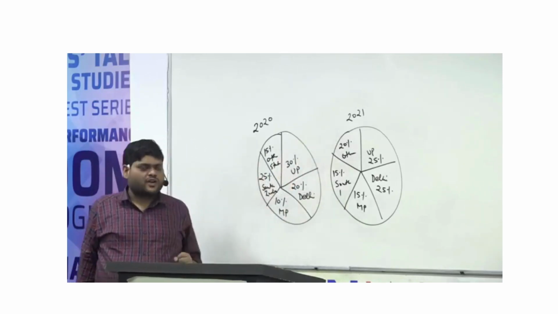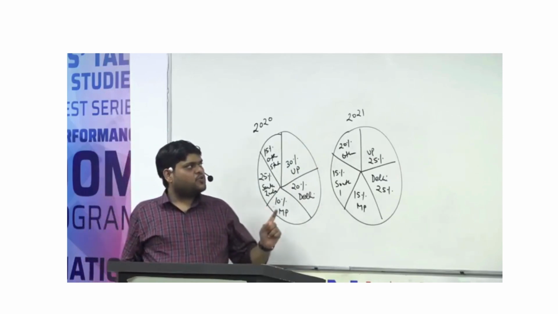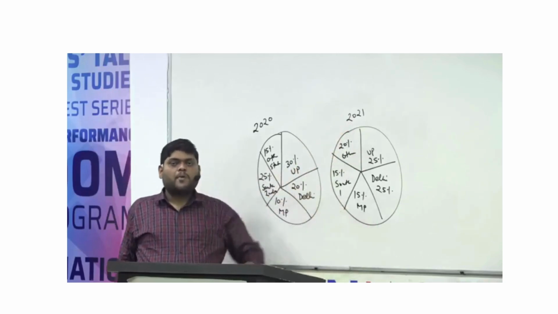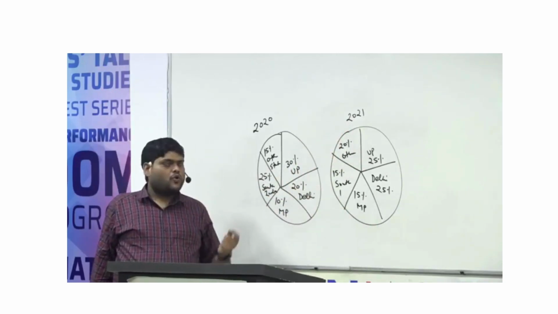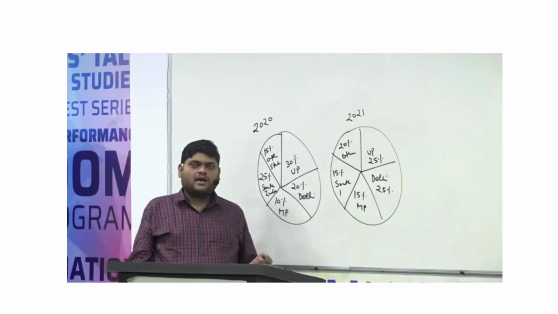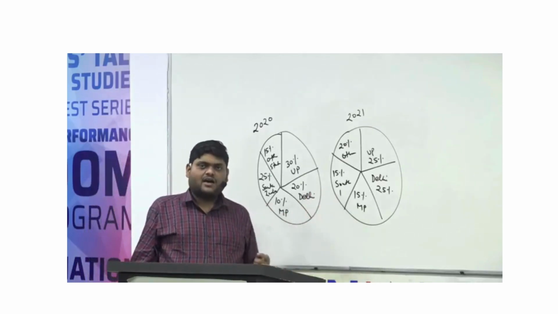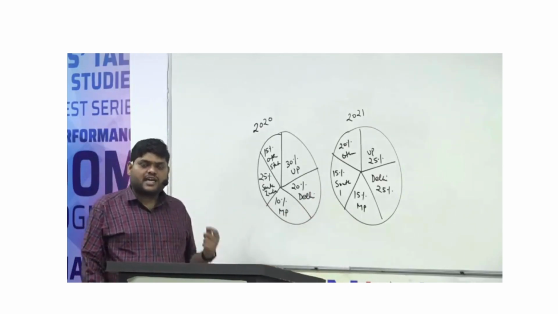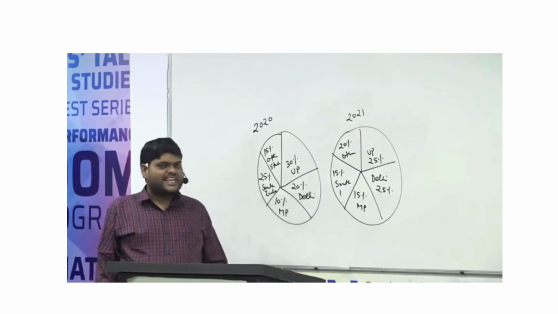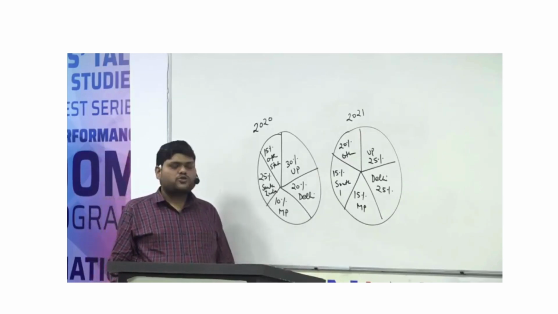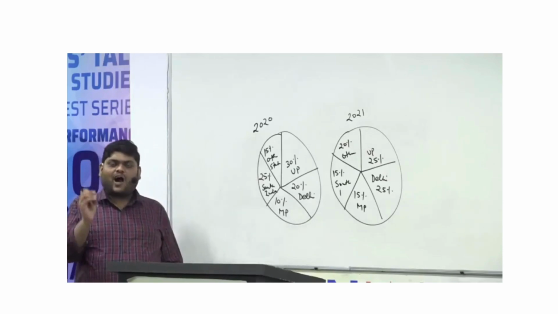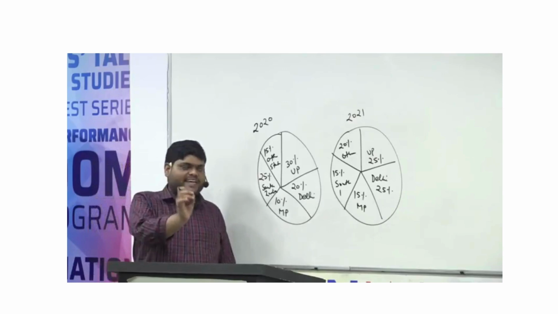If I ask you one question: in 2021, from how many states does the number of students who joined Vision IAS increase? I am asking how many states. So the answer will be either 1, 2, 3, 4.